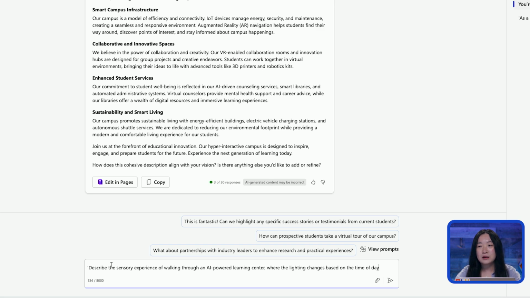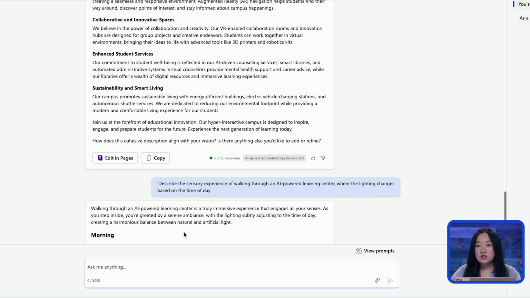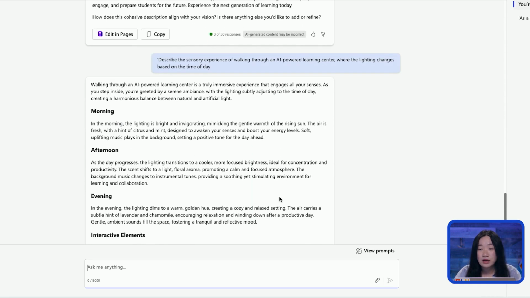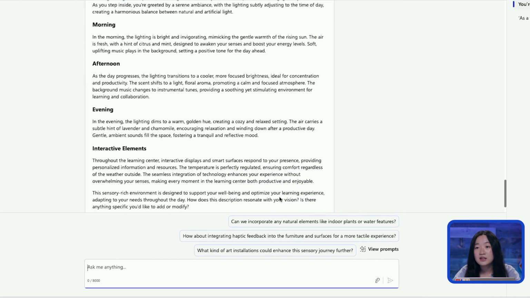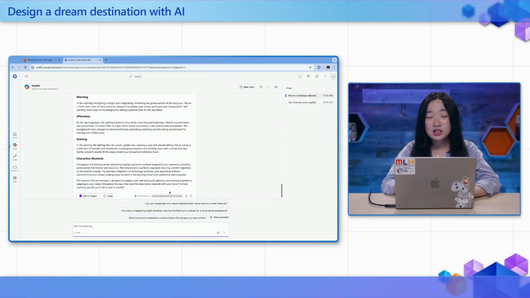For this example, I'm going to choose the latter, the second one, and output this. And just wait a few seconds, and here we can see Copilot creating what I would like. Here you can see we have our morning, our afternoon, and our evening, as well as the interactive elements. And there we have it. We've gone from an initial idea to a detailed, immersive version of our futuristic college campus.